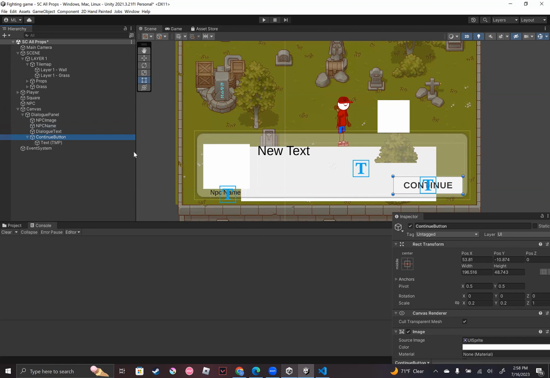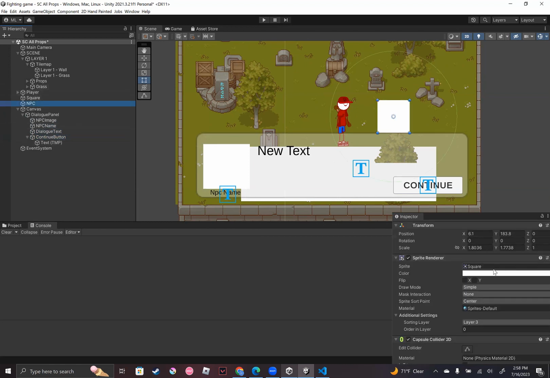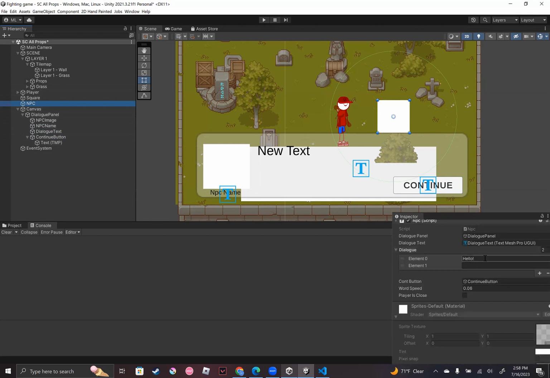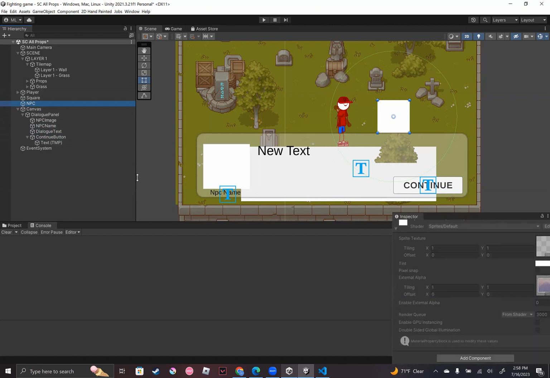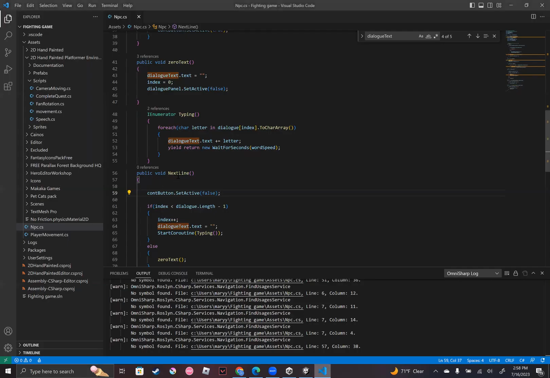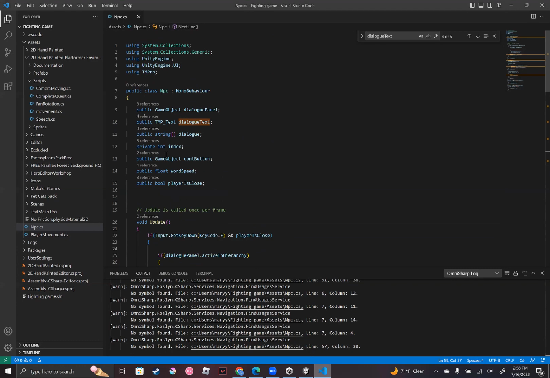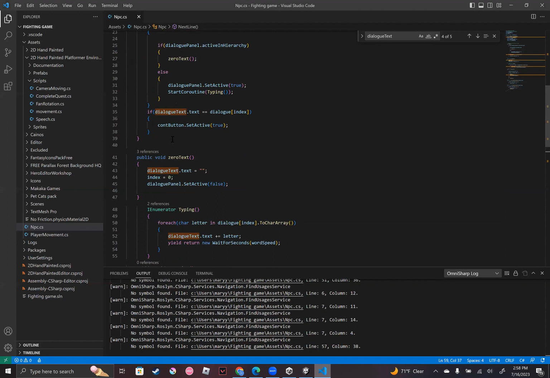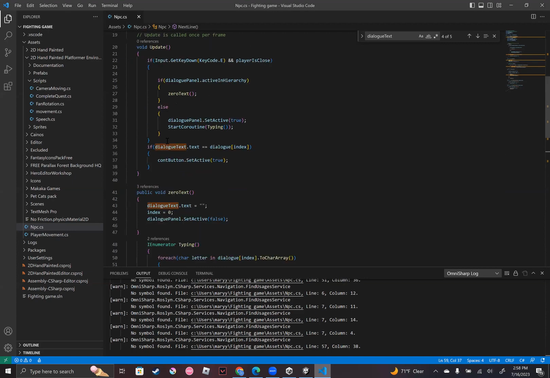Okay, so my NPC is the square. It has a script which basically controls all of these things on it, and it also has dialogue, which I mean it basically is what it says. Here's my script. So this is my dialogue script, and basically it's the one controlling the continue button, how fast the text moves, the text appearance, and basically everything.